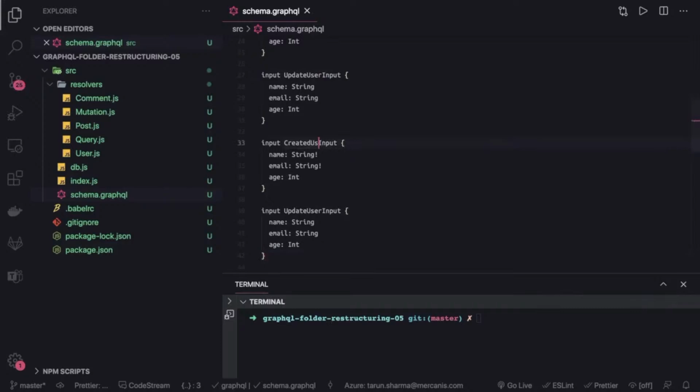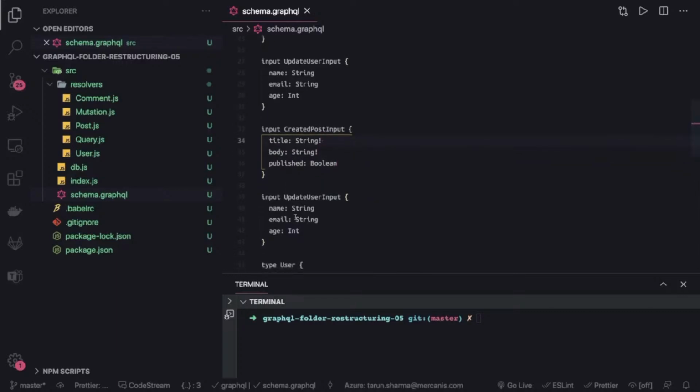One can be create post input, which will take title, body and published. Title is string, body is string, and published is boolean. Okay, and all are required: title, body and published. This is the create. In this create, everything is required. We also have author, which is of type ID. So all are required in the create.